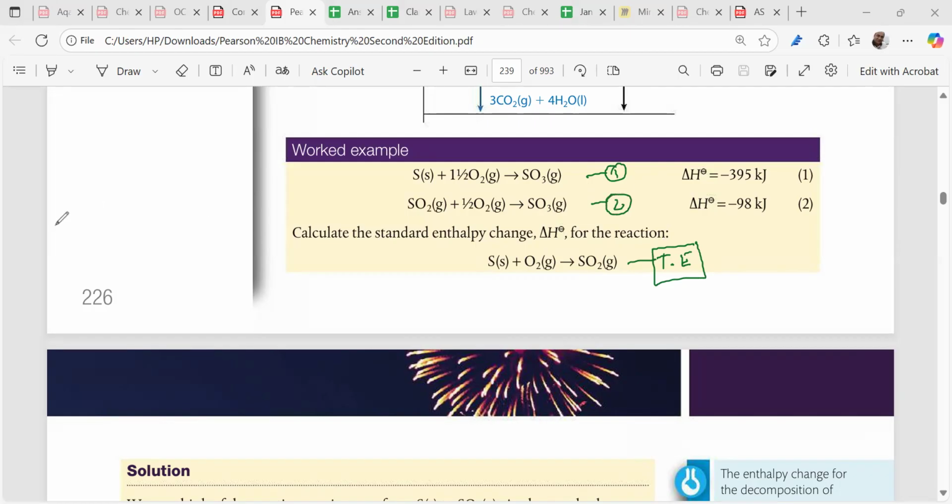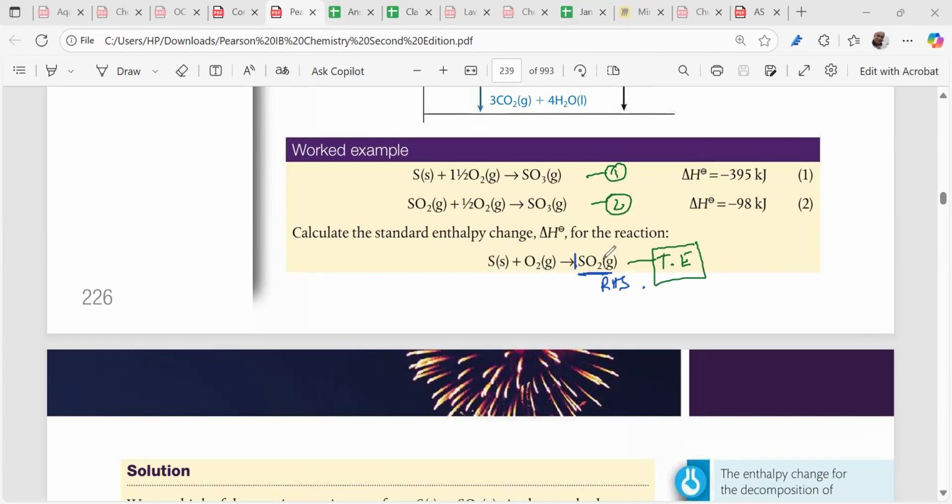Now, can you tell me what we have to match? We don't try to trace the common reactants over here. We don't trace oxygen. Any common reactants in the supplied equation, we don't trace. See, where is sulfur dioxide in the target equation? Right hand side. And how many moles? 1 mole. We have to match the moles also.